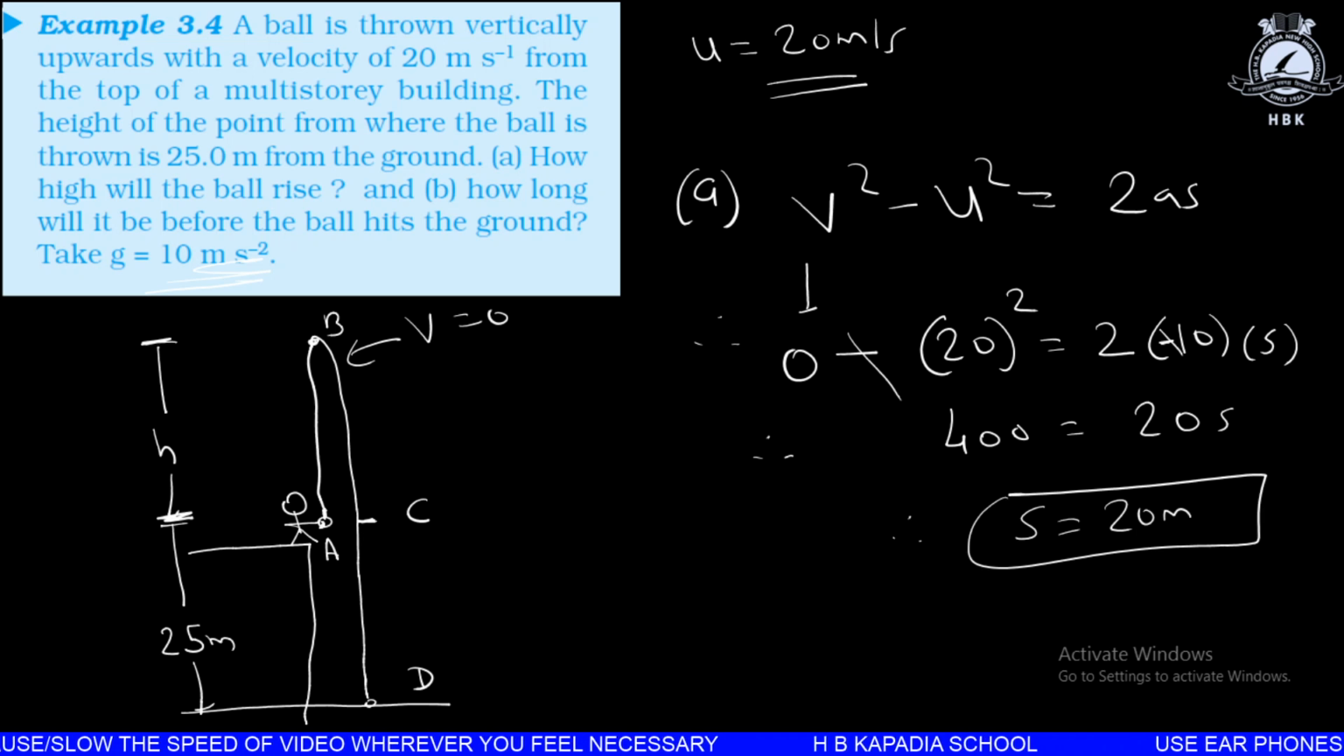For part A, the question is how high will the ball rise? So the ball will rise to a height of 20 meters from the top of the building. You have to mention from where it is going in the upward direction.